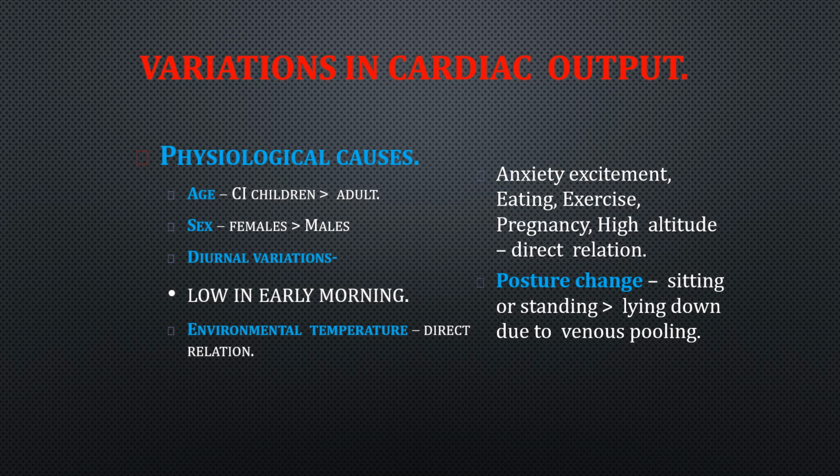That is, when there is increase of these conditions, output increases, and decrease means decrease. And posture change, sitting or standing has more cardiac output than lying down due to venous pooling.